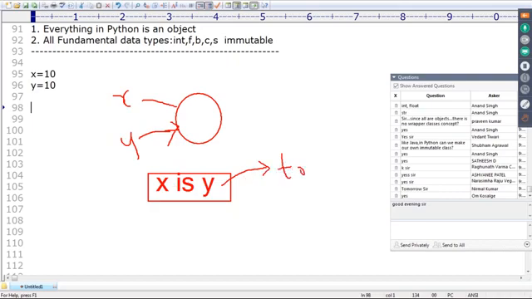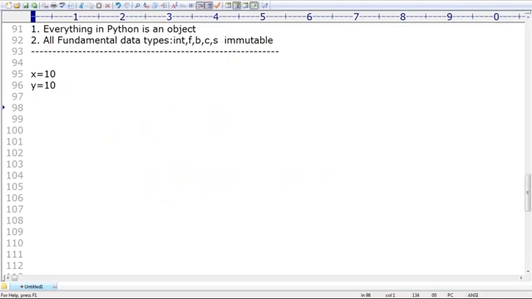Remember that. Instead of asking what is the memory address of x and what is the memory address of y, we use x is y. If it returns True, it means x and y both are pointing to the same object. Clear? Are you able to understand?